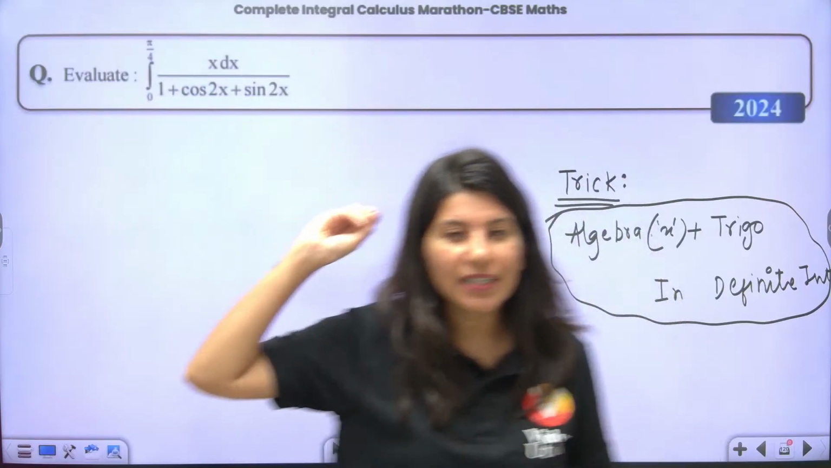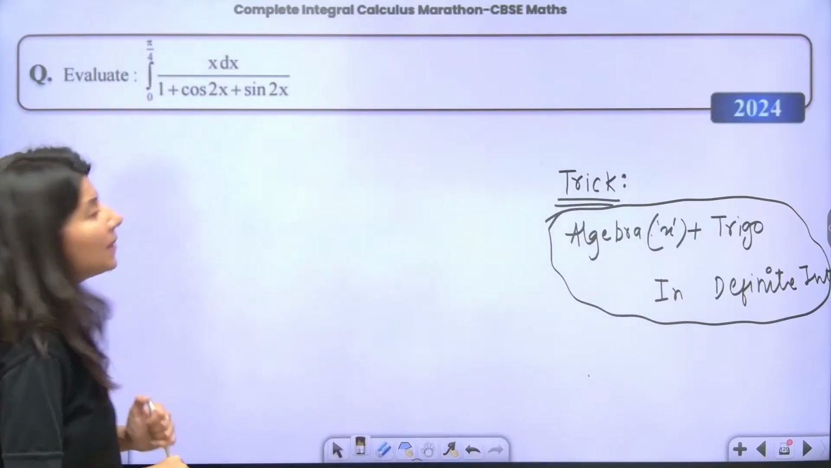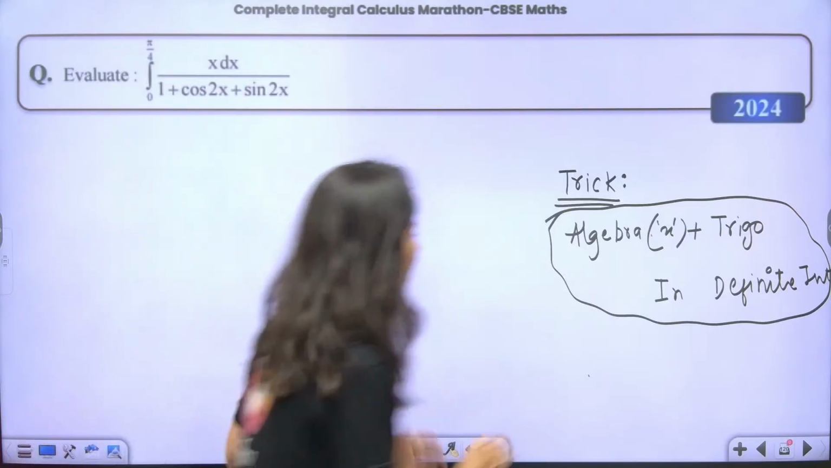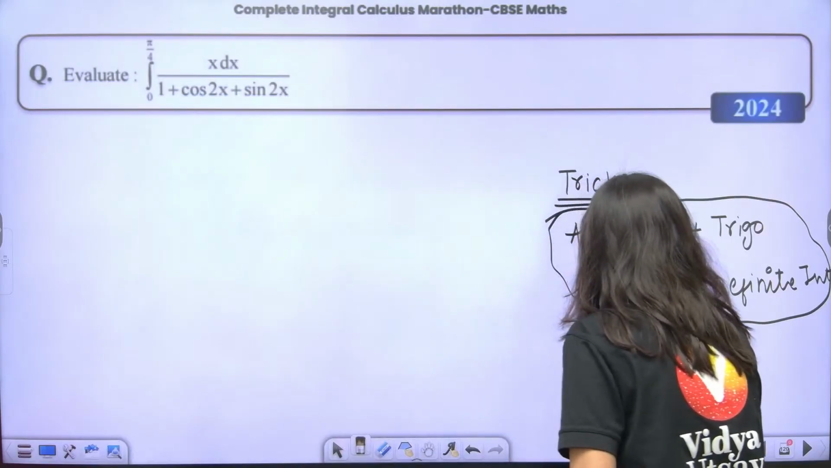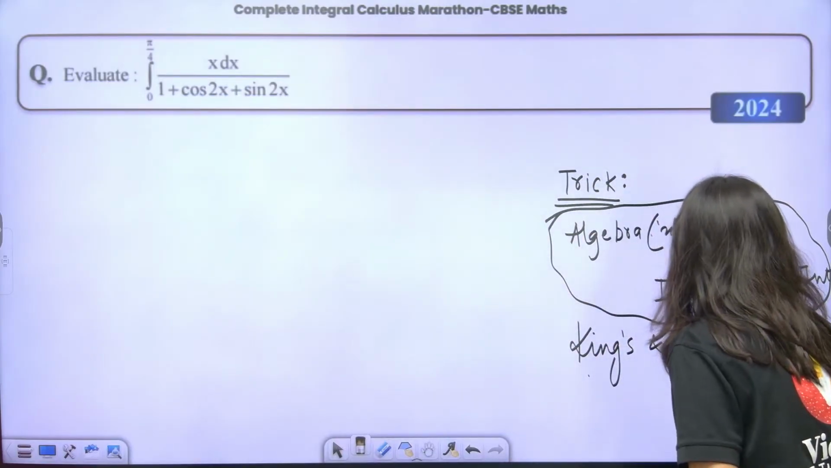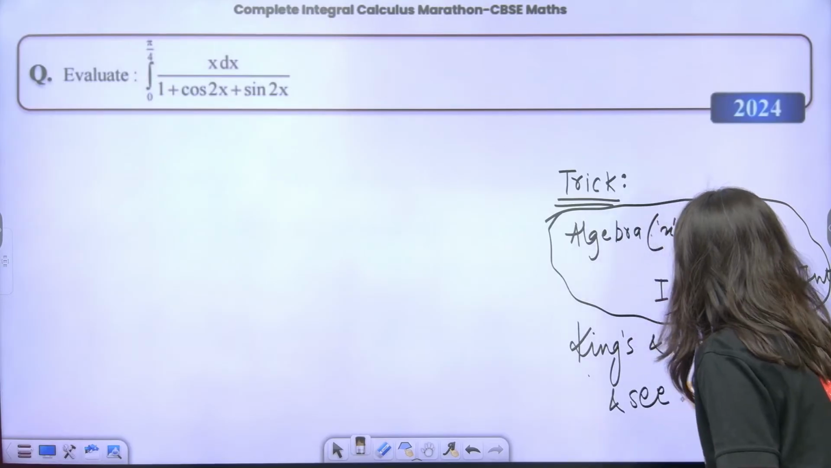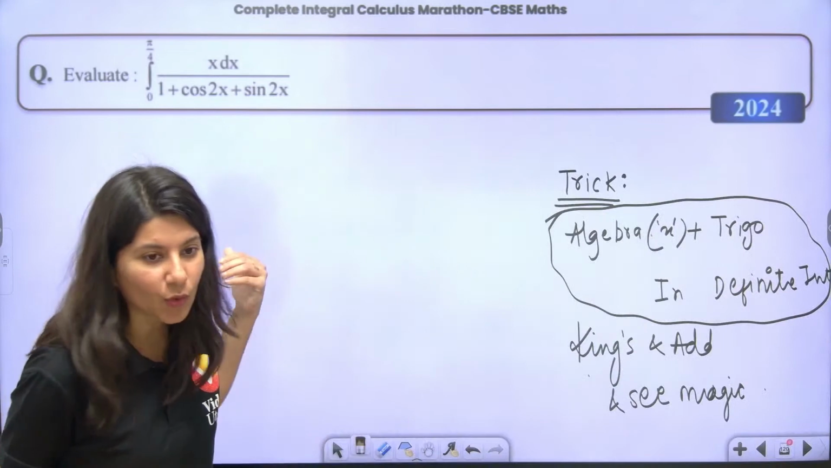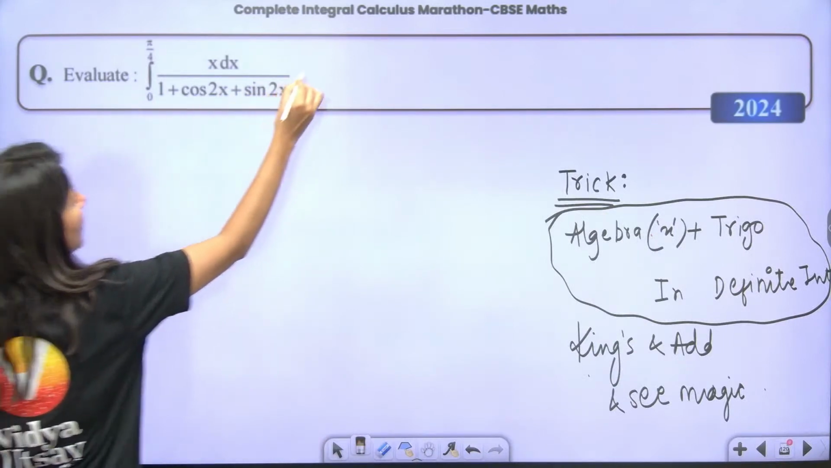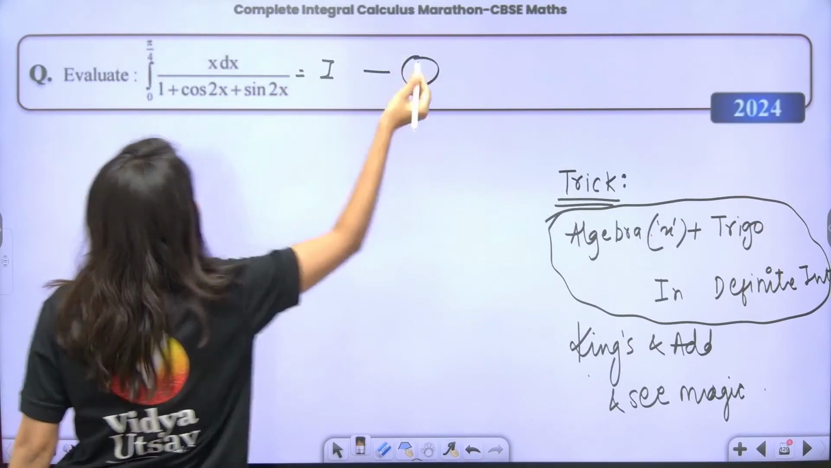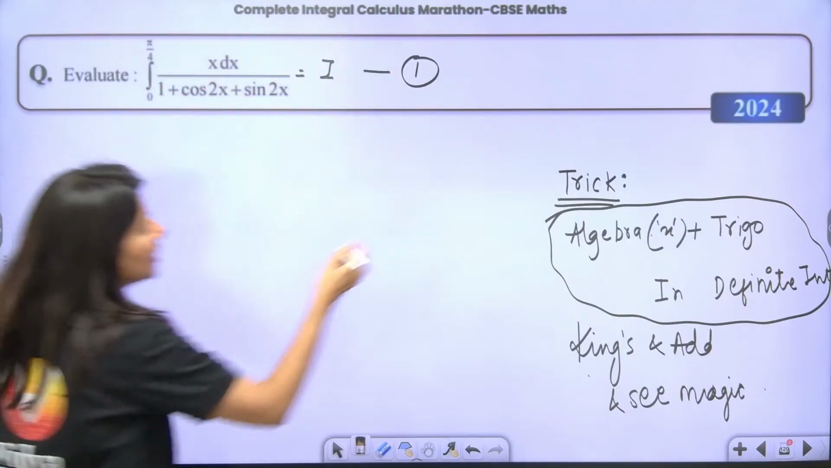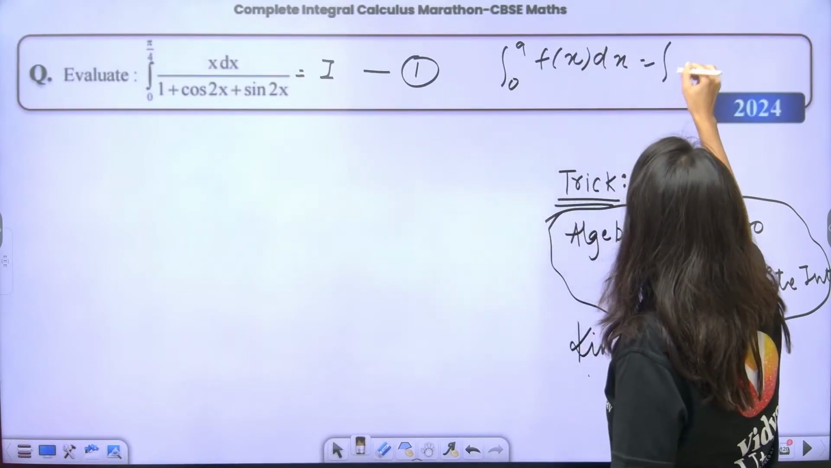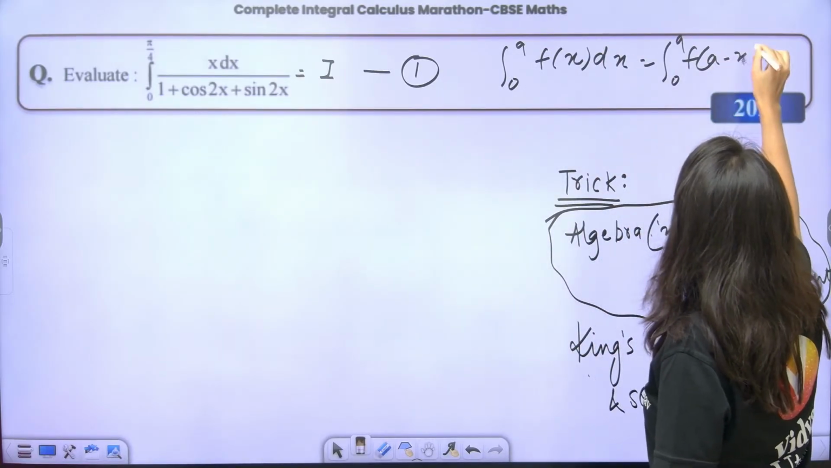What is this property? King's property will be applicable. Apply King's property and add, and you will see the magic. Let us execute and know. So this is your I, the first equation. If I apply King's property, integral 0 to a of f of x dx equals integral 0 to a of f of a minus x dx. Yes or no?